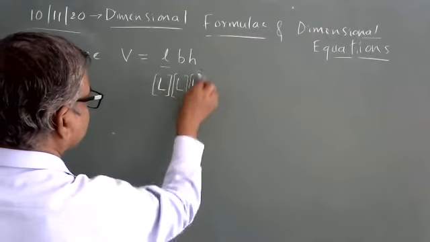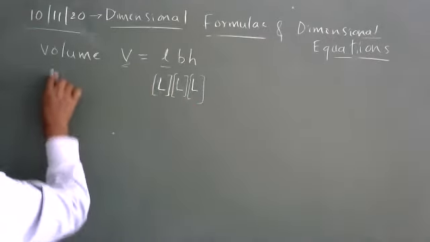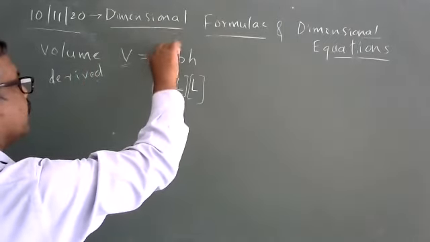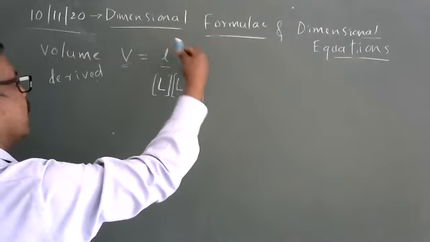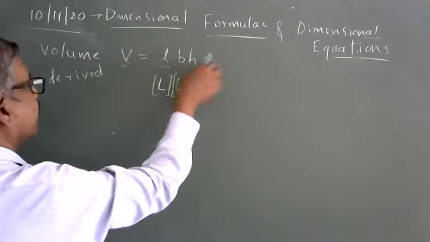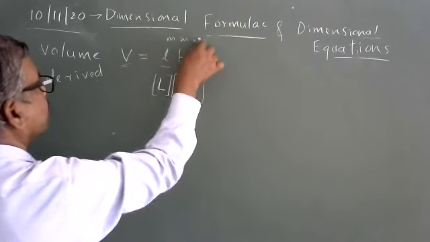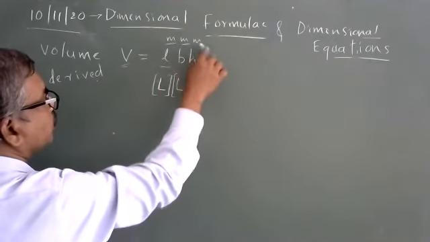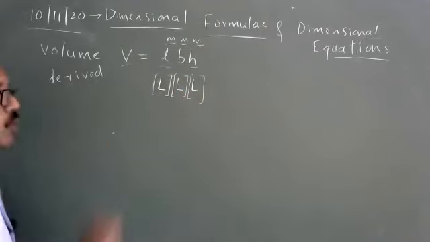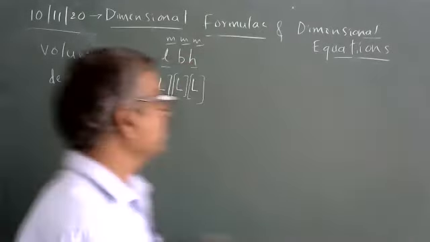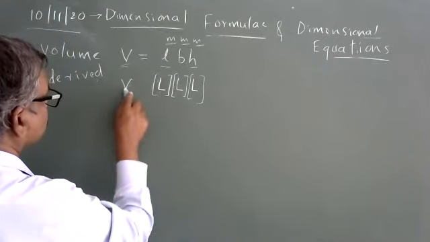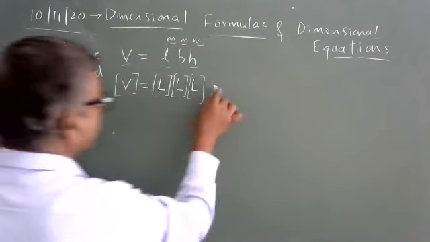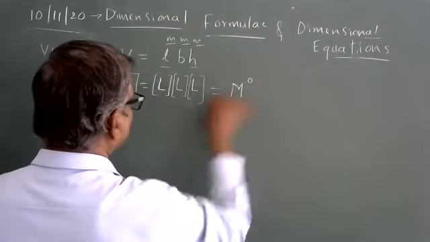So this volume is a derived quantity. How is it derived? It is derived from the length physical quantity. Length into breadth, breadth also means length quantity, height also means length quantity. All three are measured in meter, meter, meter. The names are different, but all three correspond to the same unit, that is length. In that way, I have three things. Volume is equivalent to, putting it on the left hand side, so it becomes a formula. So I can write it as M raised to 0, L raised to 1, 2, 3.